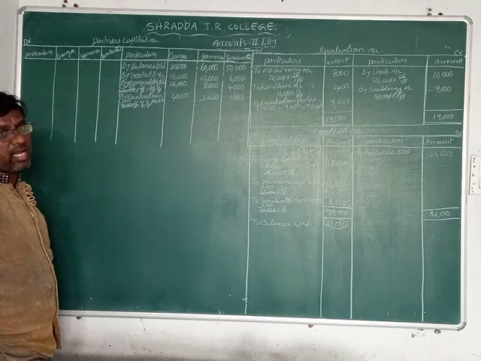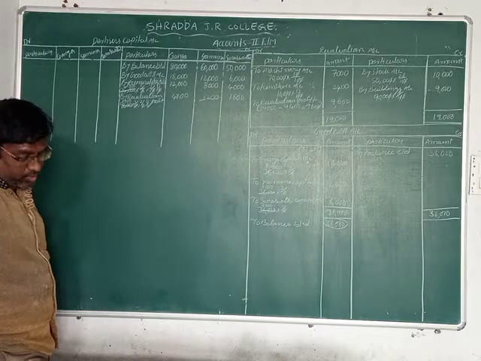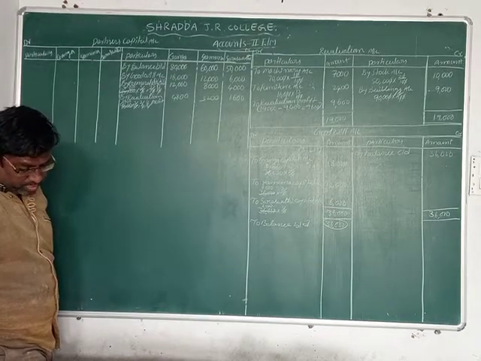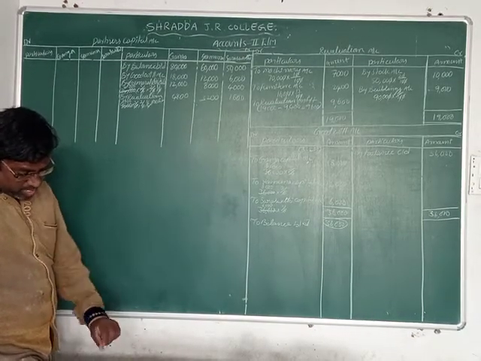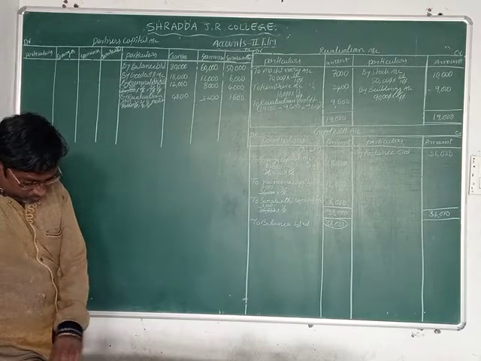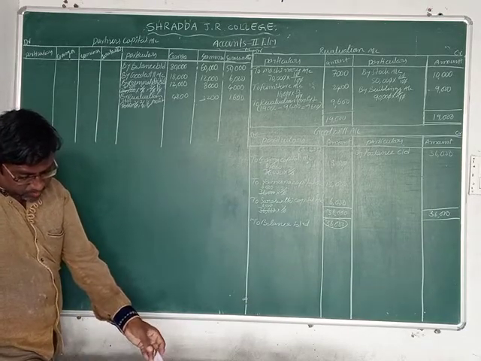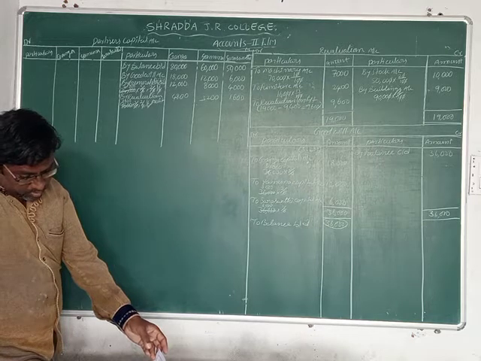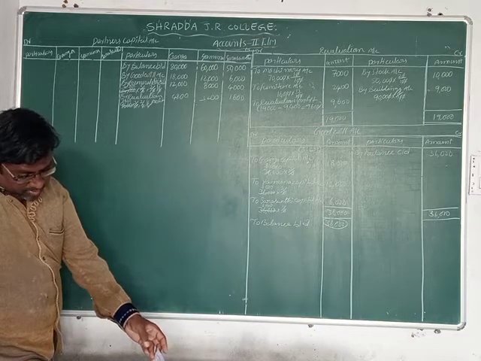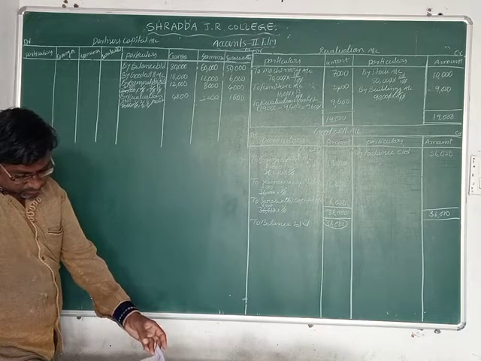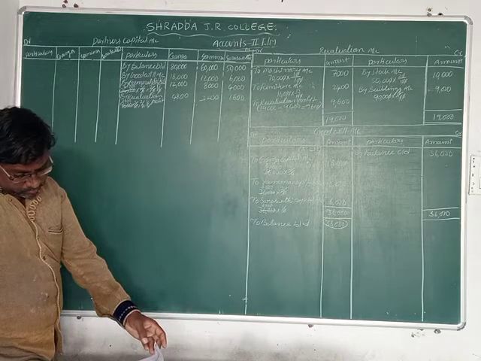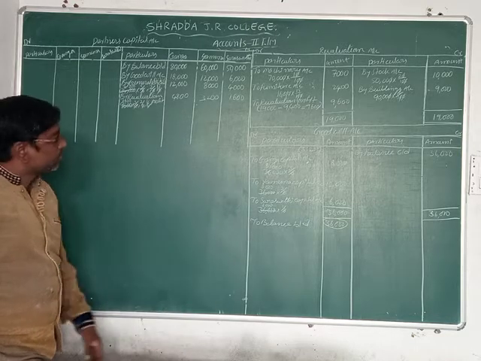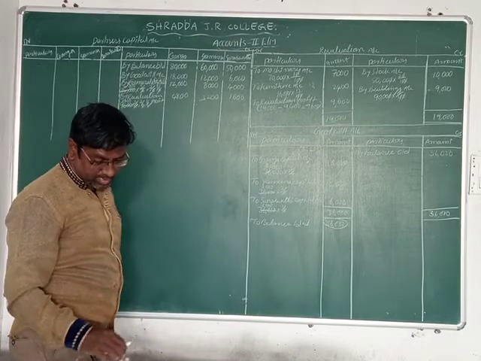That's why we don't write the cash amounts here. So is anyone there? No one, friends. Now we can calculate the amounts. Let us see how we can calculate that.